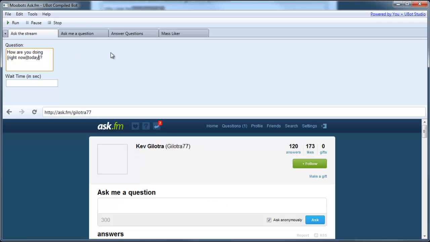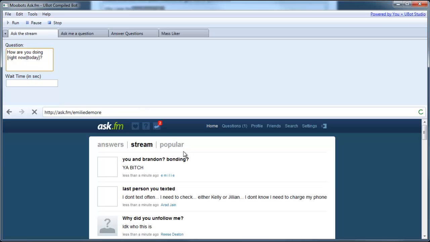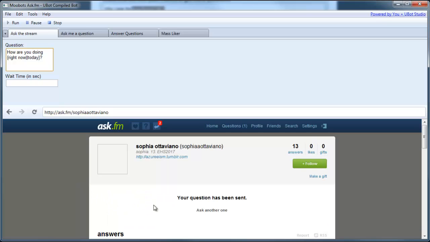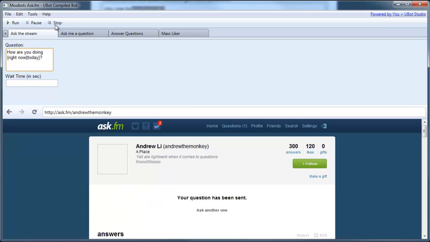Let's see. We might have to restart the bot to get the spintax seen, since I just paused it and resumed it. You want to make sure you get your things set up before you run the bot. So we hit run. How are you doing today? How are you doing right now? How are you doing today? How are you doing right now? How are you doing? Question mark. So you can see it's completely random.